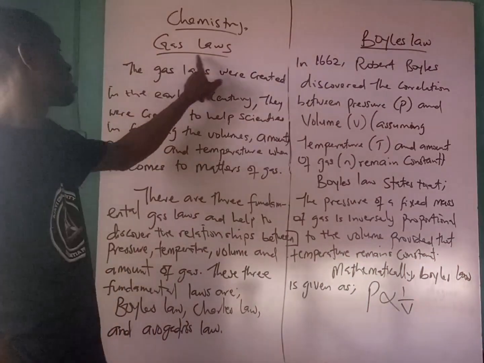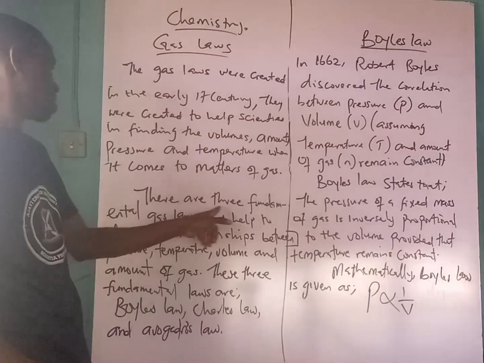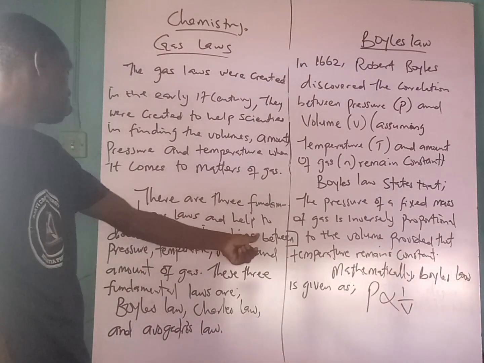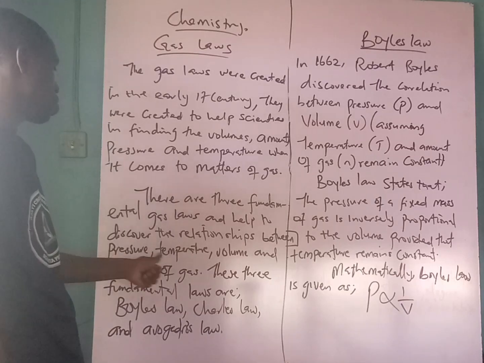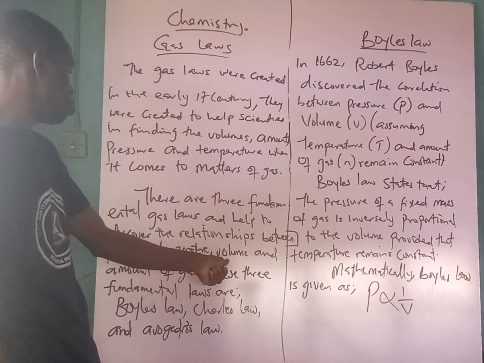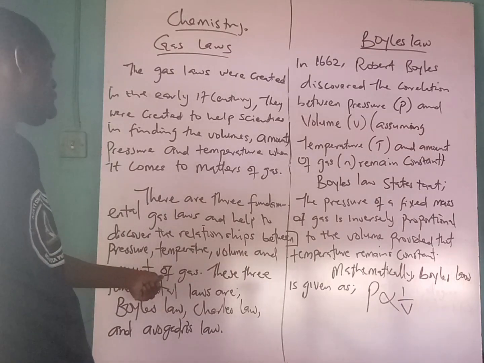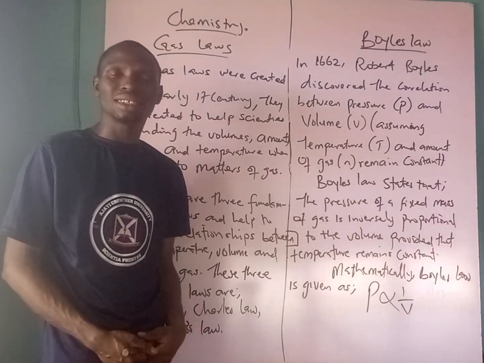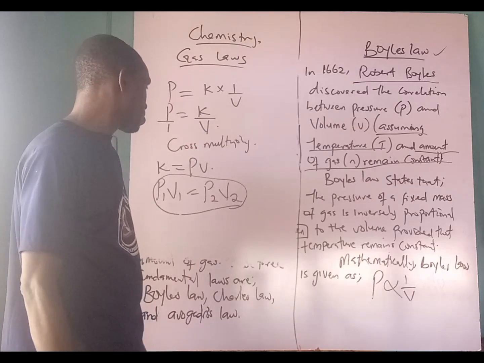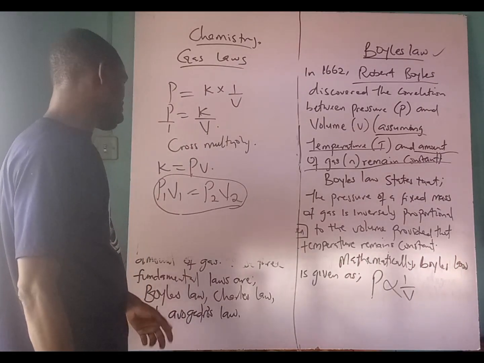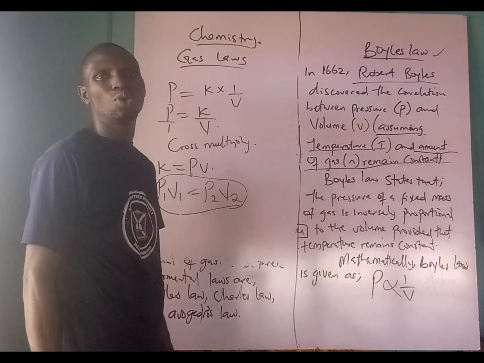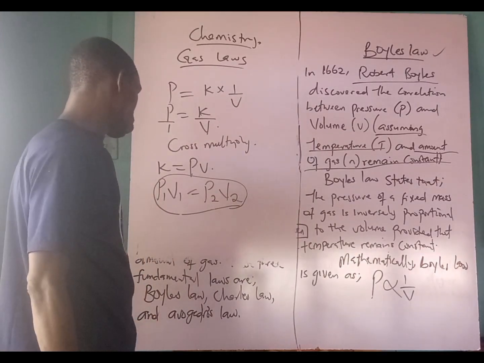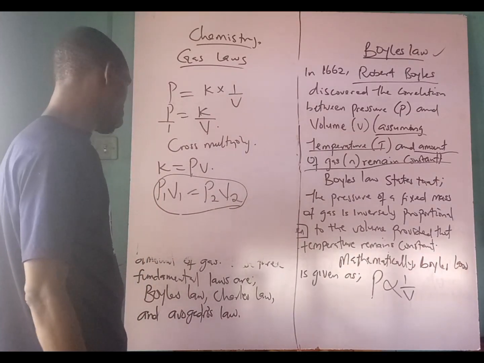By this gas law. Now we say there are three fundamental gas laws and they help to discover the relationship between pressure, temperature, volume and amount of gas. These three fundamental gas laws are Boyle's law, Charles's law and Avogadro's law.